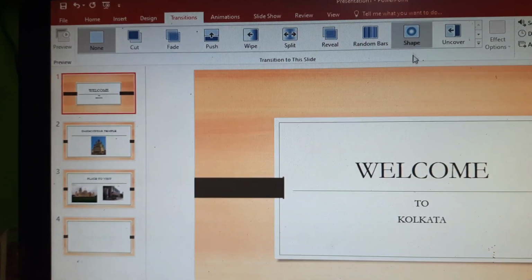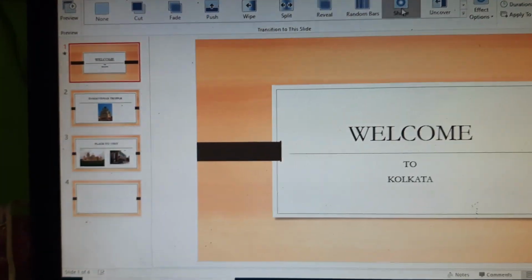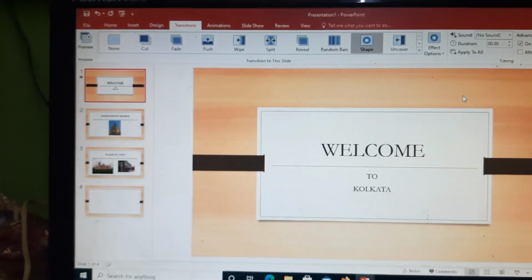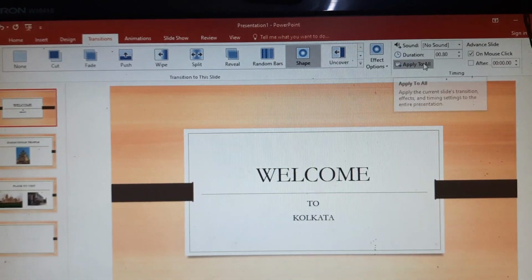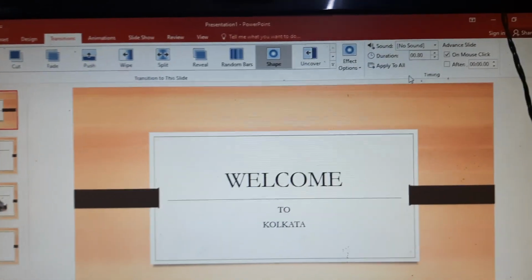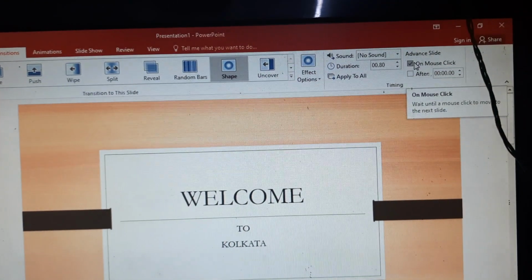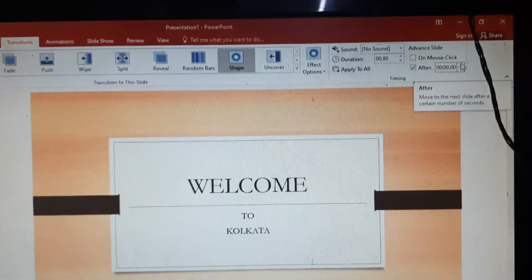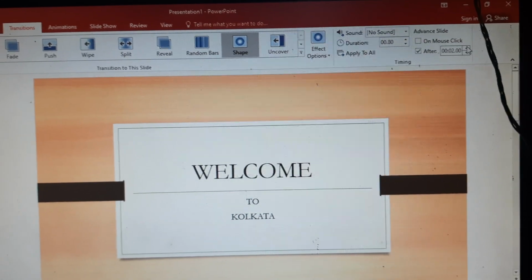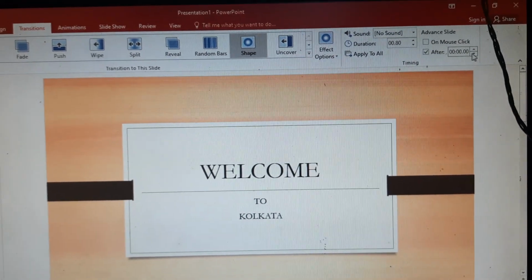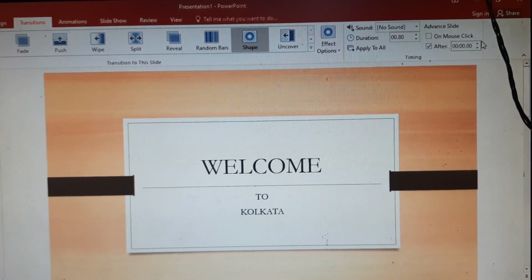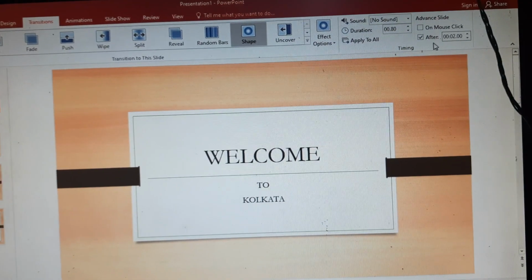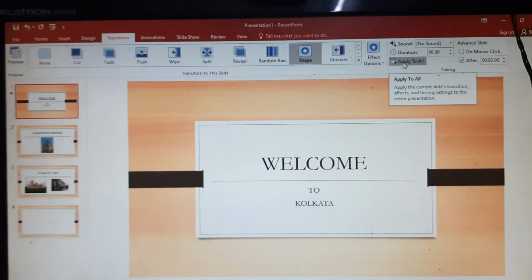Whatever you can go for, the shape, so it will be coming like that. If you want to apply the same transition for all, then you have to click on apply to all, right? And mouse click should be off, and after should be on automatically, so that you can give the time setting, go for the second, so that it will be easier. Now apply to all for everything.